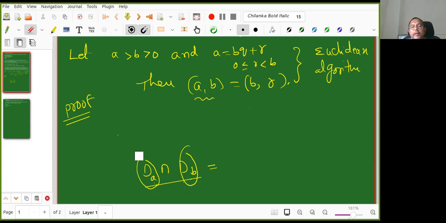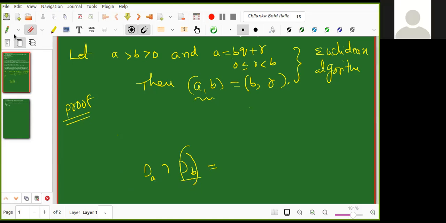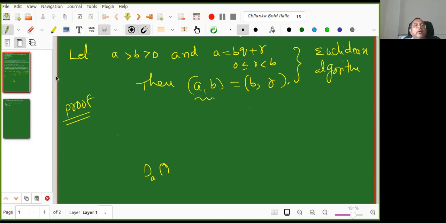Now tell me in terms of general, an element here belongs, what is D(A) intersection D(B)? I'm asking. Both the numbers, by intersection here I mean that both are divisible by A as well as B. No, go slowly again. You are unnecessarily taking it so seriously. Relax, Farah, relax.